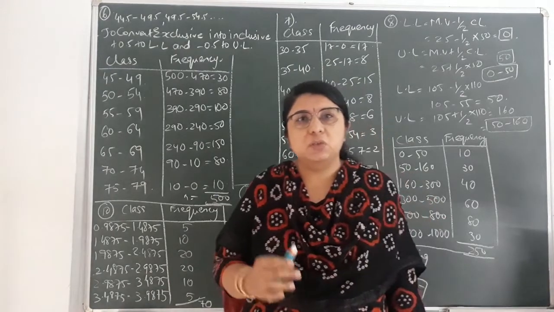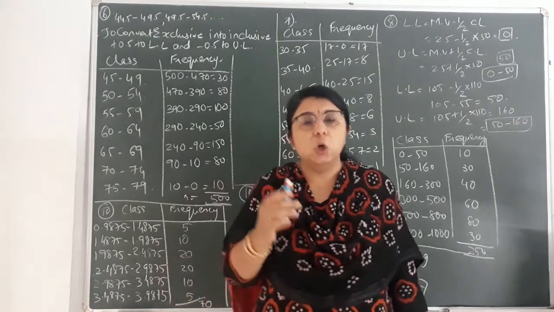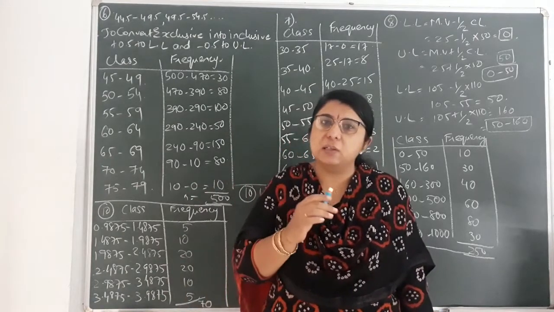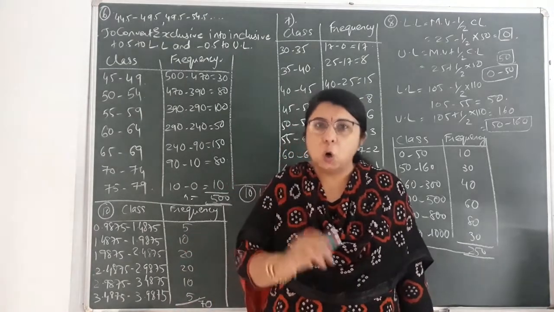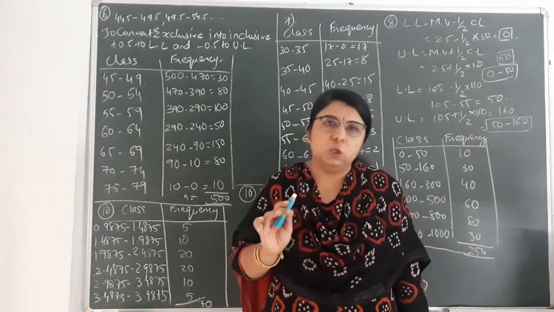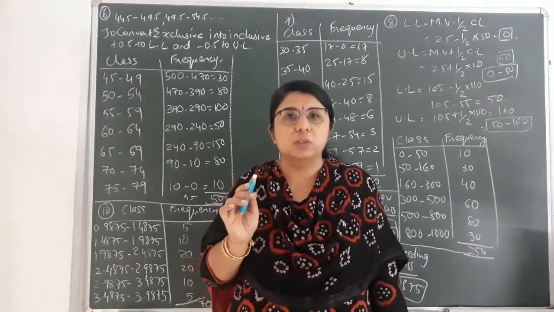Exclusive data means when the upper limit of the first class and the lower limit of its succeeding class are the same, then it is called an exclusive class. But when they are not the same, then it is called an inclusive class. So here we have to obtain the inclusive frequency distribution.